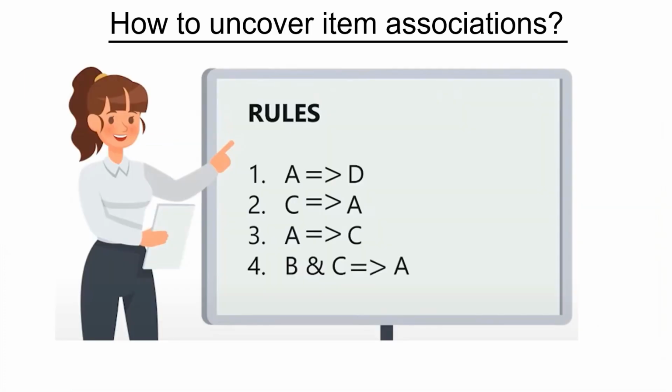The idea of this presentation is to understand how to uncover the item association rules. Suppose if I buy A, what's the chance that I will buy D? Or suppose if I buy items B and C, what's the chance that I will buy A? For example, if I buy apples and oranges, what's the chance I will also buy bananas, and so on and so forth. I am giving examples of closely related items over here, but the whole idea of market basket analysis is to uncover hidden associations. We should keep that in mind.